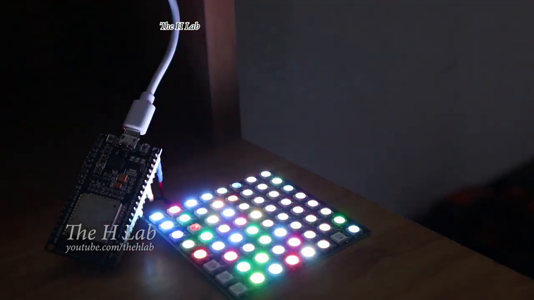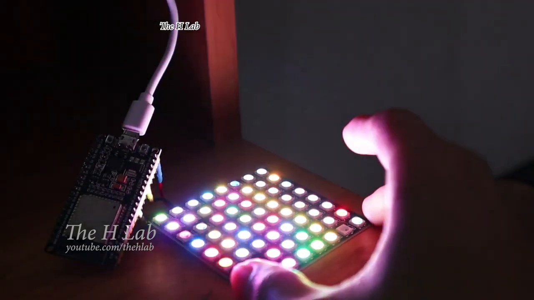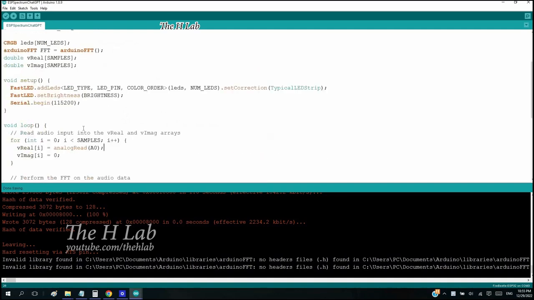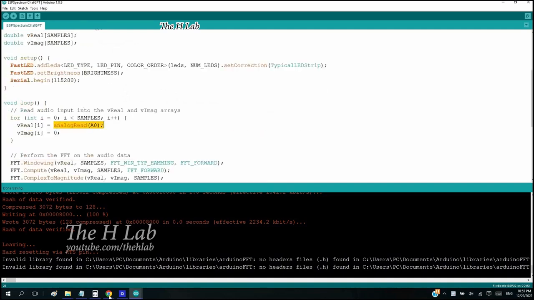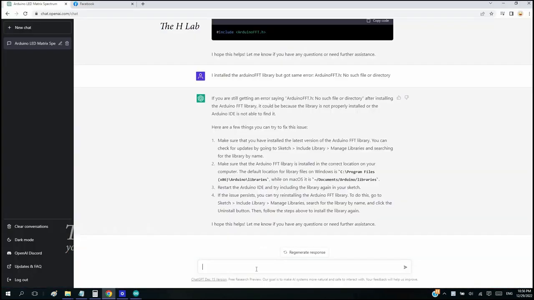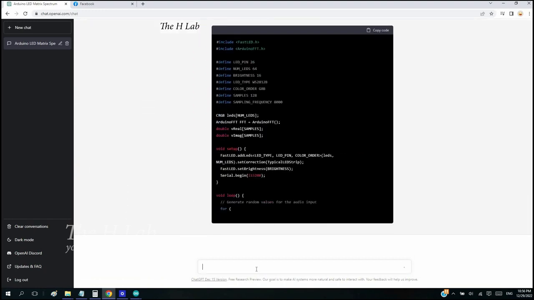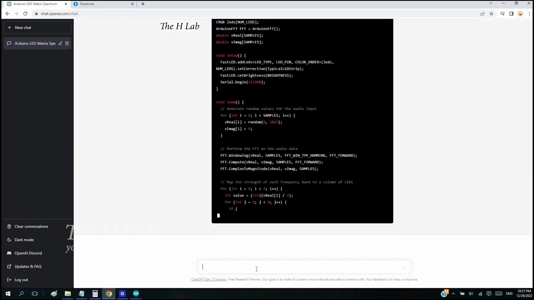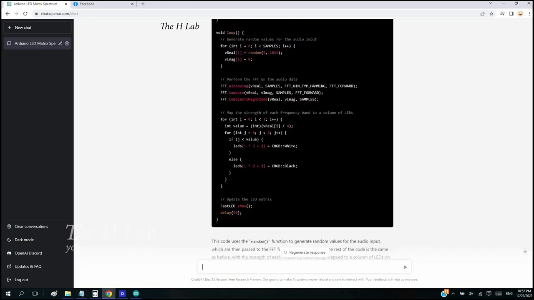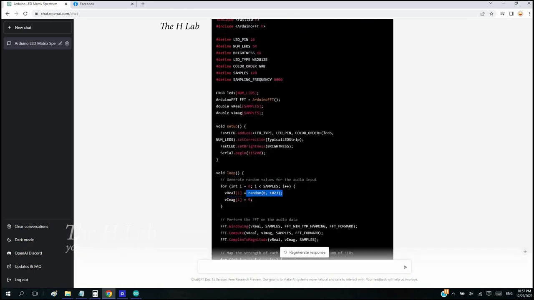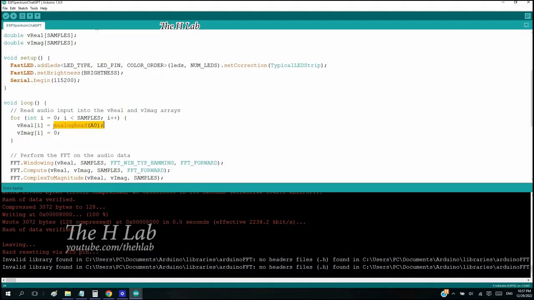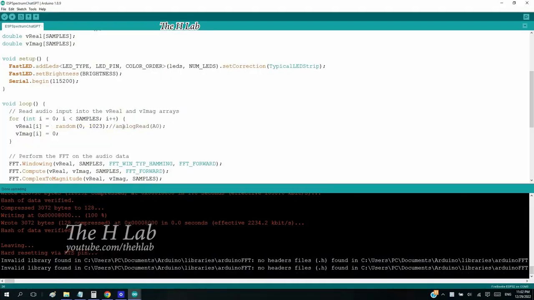There are 3 problems that need to be solved. First, I don't connect any signal to analog pin 0, so a random value will be given. However, to make sure the range is correct, I'd rather use the random method instead. So I asked ChatGPT to update and got back the same code, but replacing analogRead with random from 0 to 1023. That's what I expected. Just copied that line.